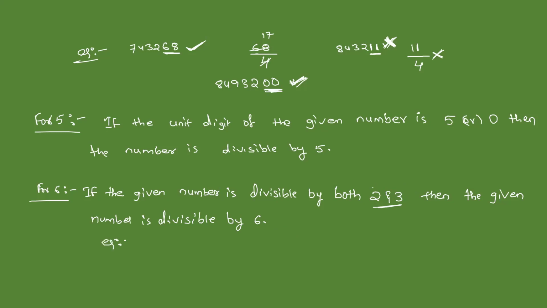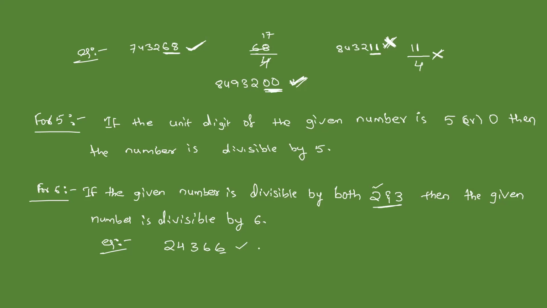For example, we will see an example here, students. 2, 4, 3, 6, 6. There is one number like this, 24366. What is the divisibility rule for 2? We know any even number is divisible by 2. Here what is it? 6. That means an even number, right? So, this is divisible by 2.